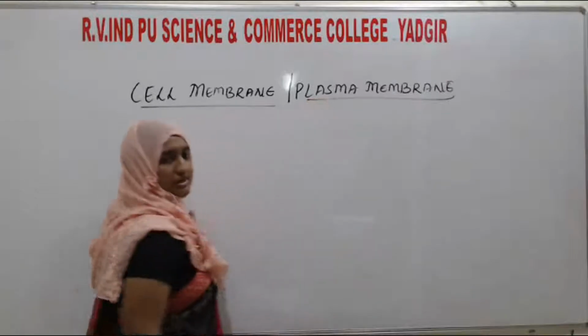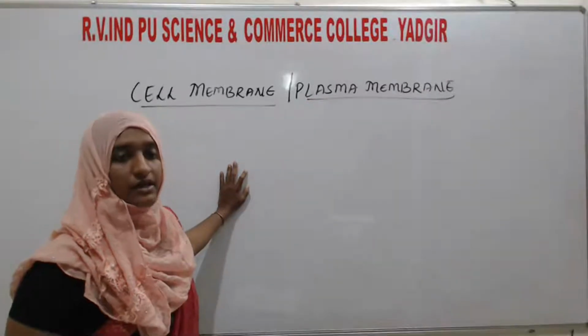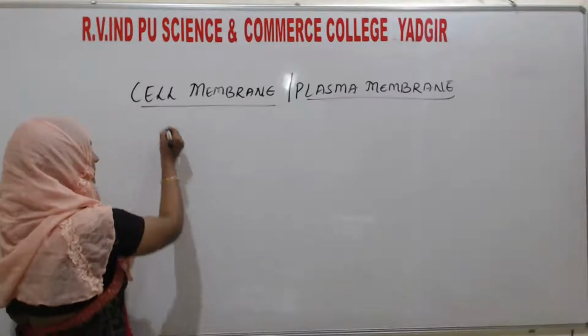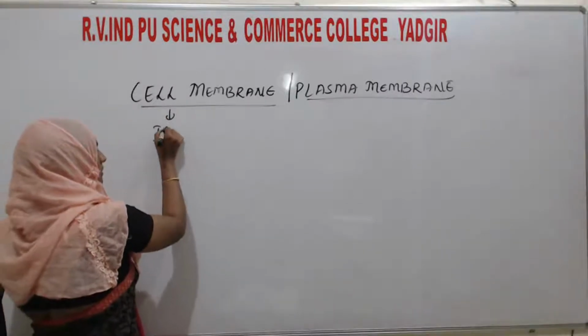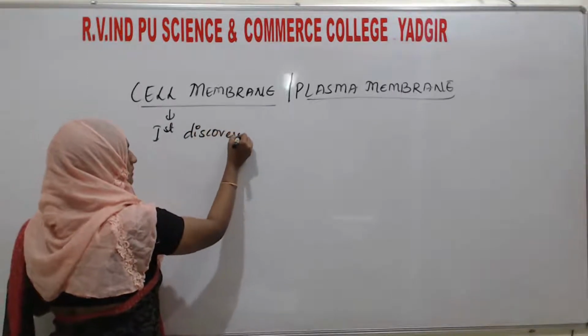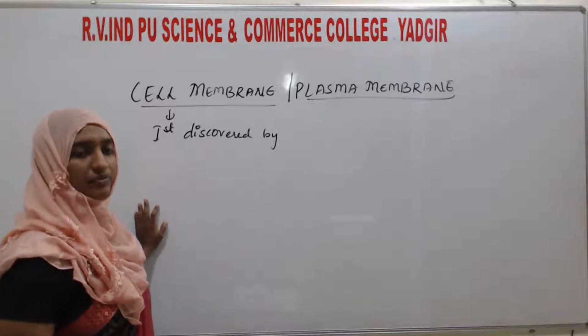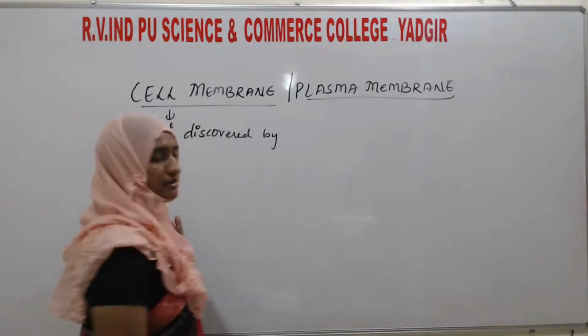Who first discovered the cell membrane or the plasma membrane? It was first discovered by a scientist, the name of that scientist is Schwann.